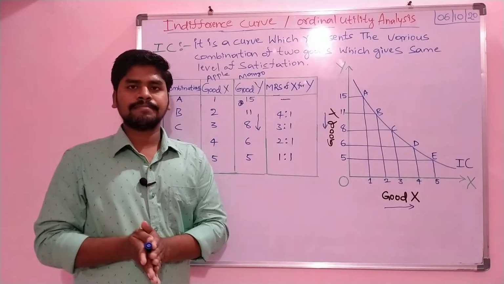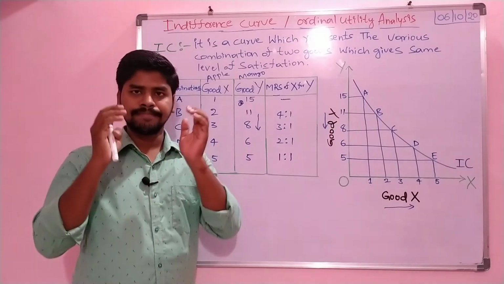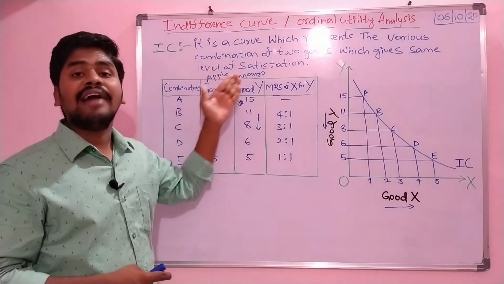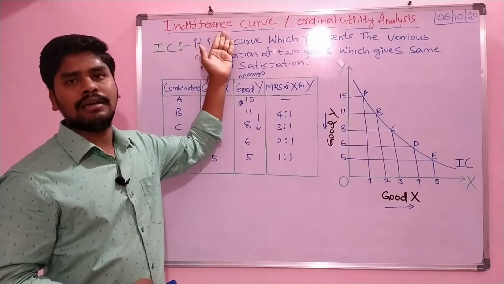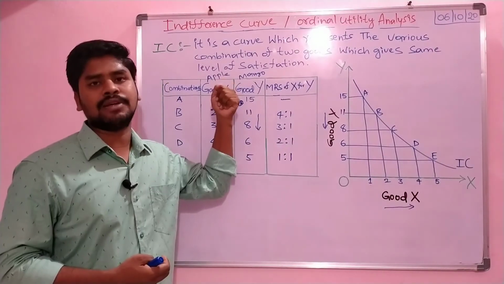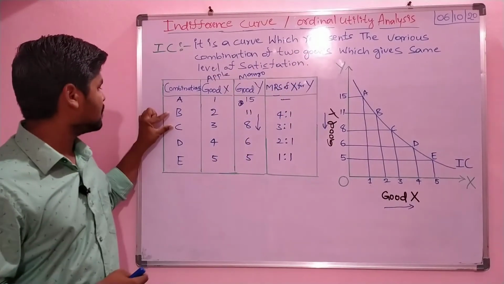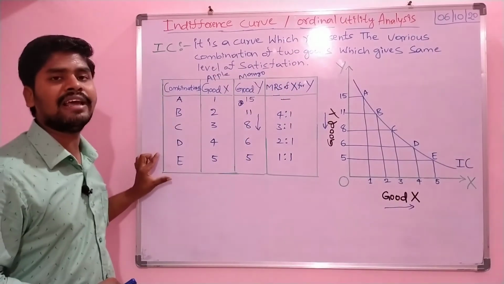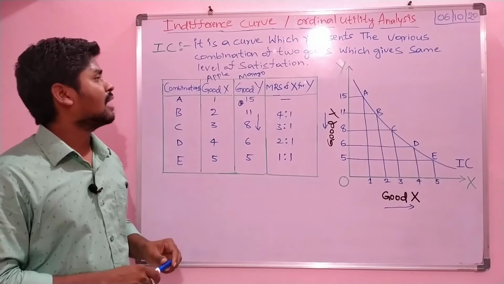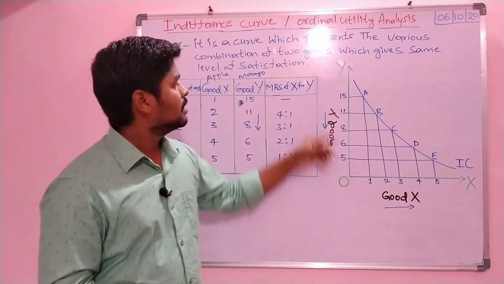Let's summarize once. The indifference curve was propounded or developed by Hicks and Allen, and it was an ordinal utility approach. The ordinal indifference curve is also called ordinal utility analysis, right? And an indifference curve is a curve which represents the various combinations A, B, C, D, E, the various combinations of goods, commodities or services the consumer is going to consume, right? See, the level of satisfaction will be the same. That is what we can look at here.